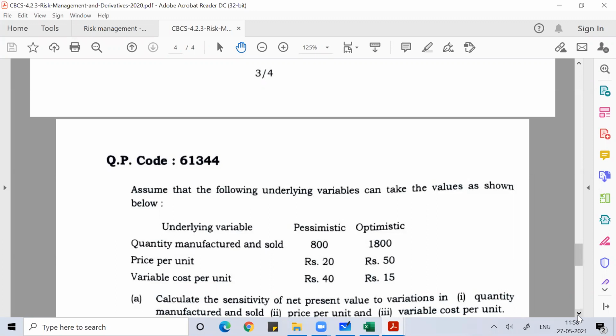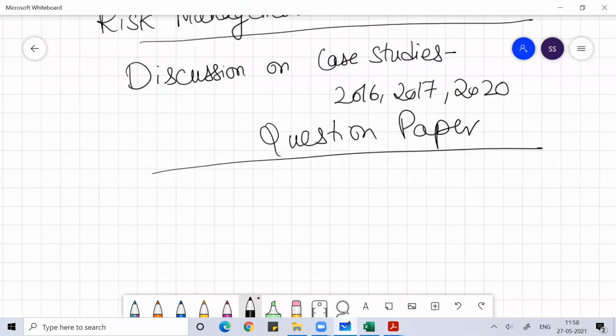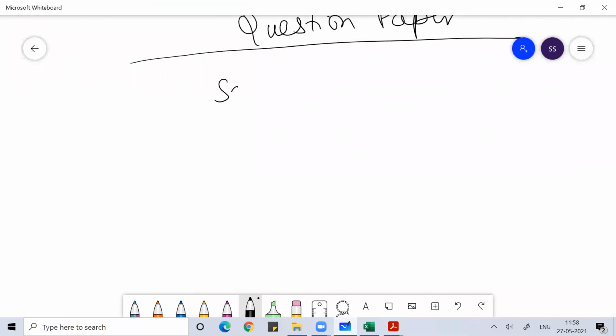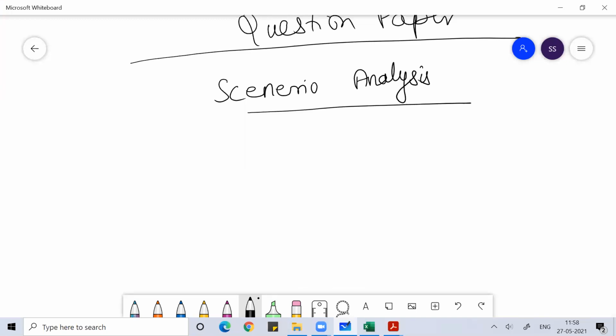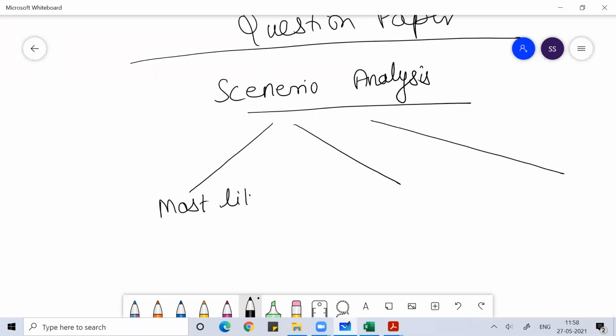So when we are doing scenario analysis, I hope you understand scenario. You've seen the movie Avengers Endgame. So what can be the scenario? Scenario can be the most likely scenario. You remember the PERT CPM model, we discussed scenario analysis there also. Most likely outcome means that the way things are going, if it goes like this,